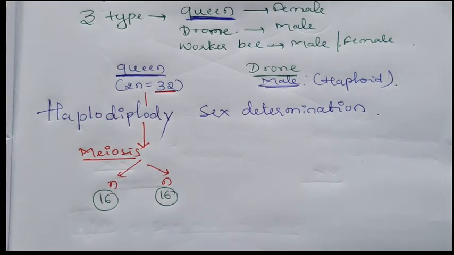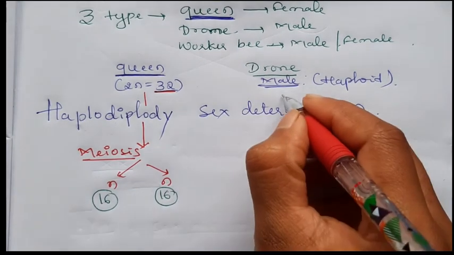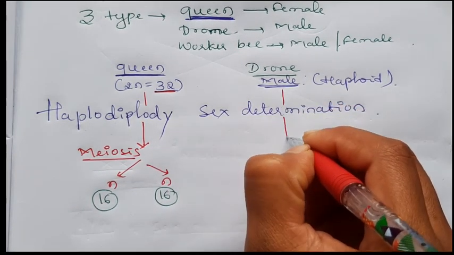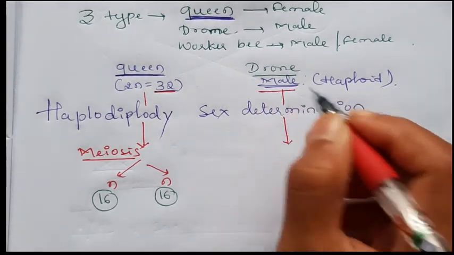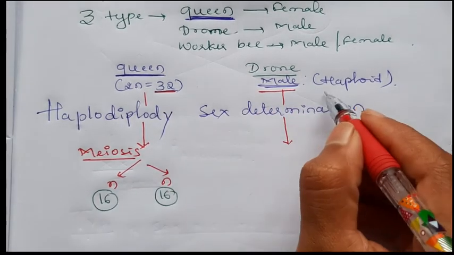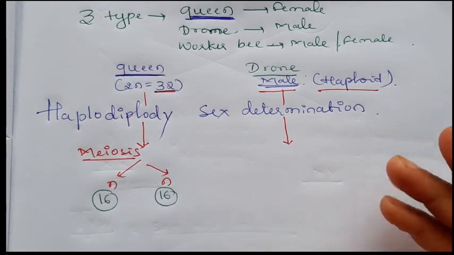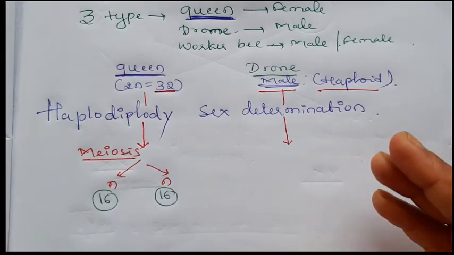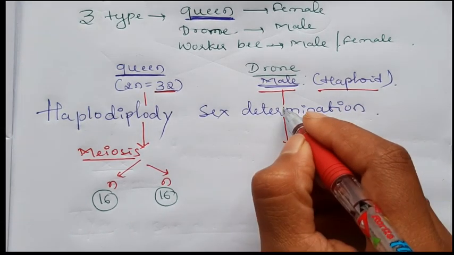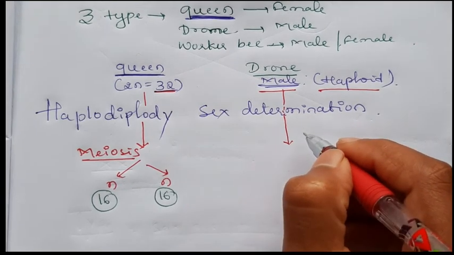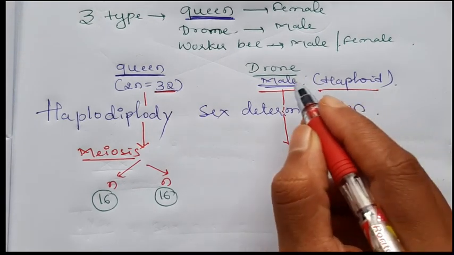Okay. But the drone itself has the haploid condition. If it undergoes meiosis again, the chromosome number again reduces. That's why nature gives the best chance for the drone male.